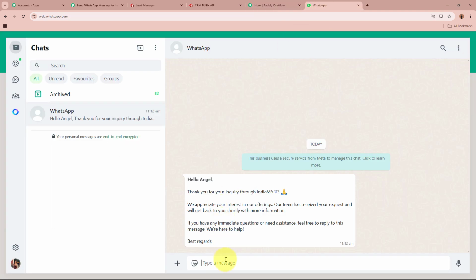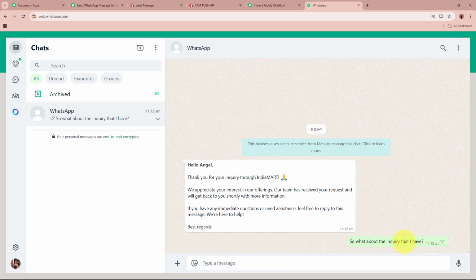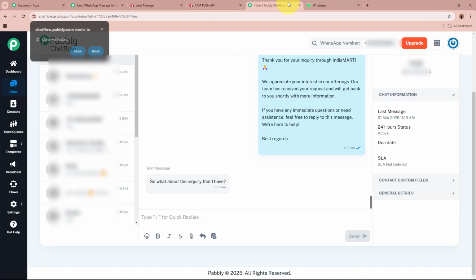So now I'm going to reply to this message. This is the inquiry that I have: what about the inquiry that I have? I'm going to send this message. As you can see, the message has been forwarded. If I open my Pabbly Chatflow inbox, you can see a message has been received by me as well. So what about the inquiry that I have?